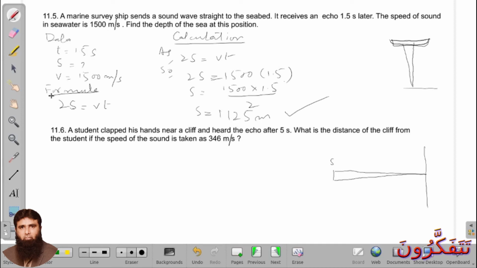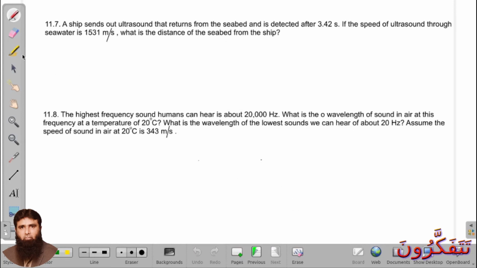11.7, a ship sends out ultrasound that returns from the seabed and is detected after 3.42 seconds. The speed of ultrasound through the seawater is 1531 meter per second. This will be the speed of the sound. What is the distance of the seabed from the ship? This will be the same as the previous two questions, so you have to do it yourself.